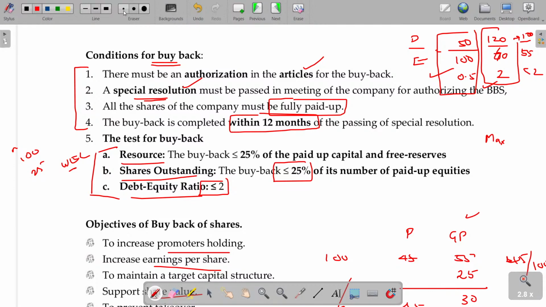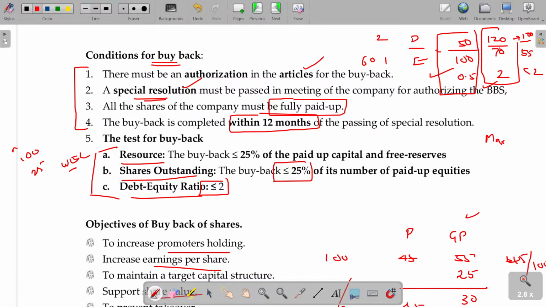Suppose you have this equity being 70, how much can be bought back? With debt 120, a ratio of 2 means equity should be 60. You can make the equity 60. Already we have 70. To make it 60, you can buy back another 10. Okay, so the debt equity ratio after buyback should be 2.